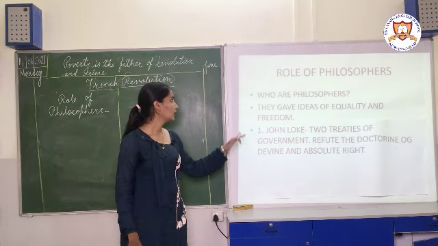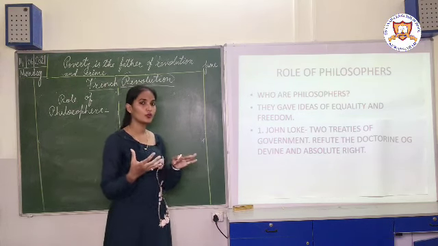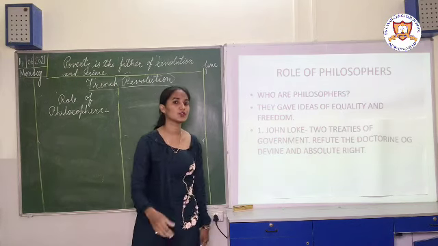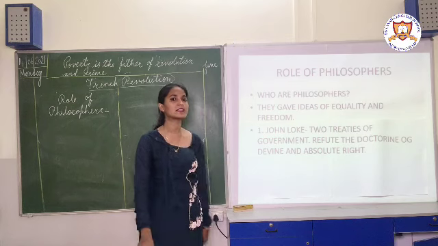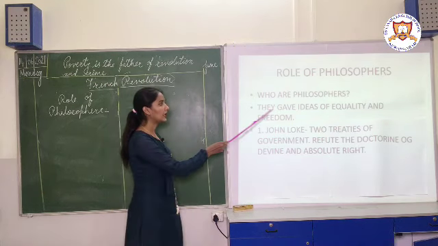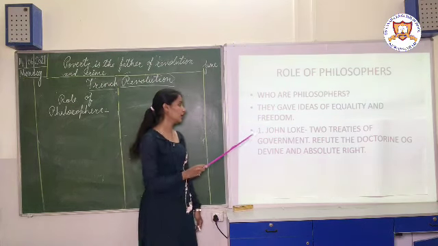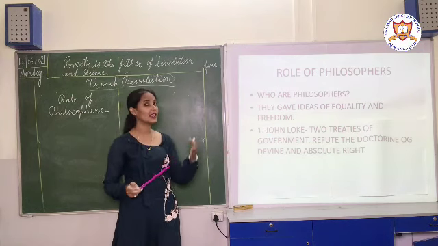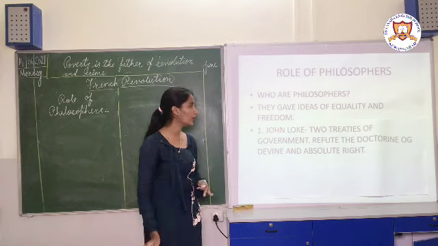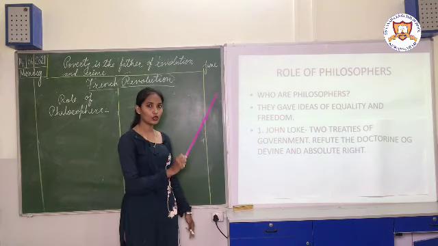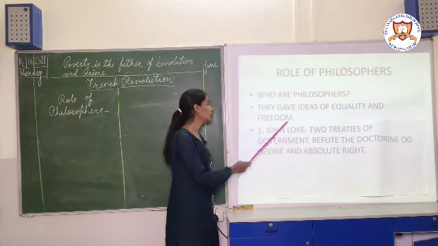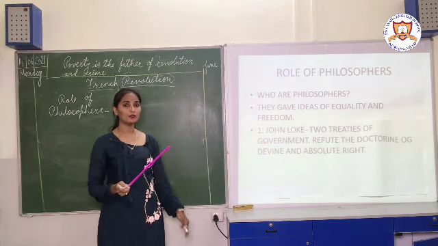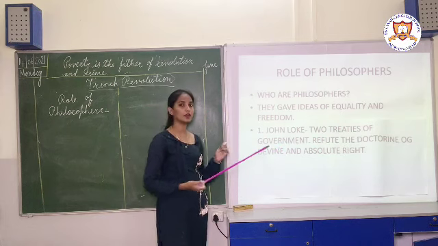So at that time, some philosophers were there from whom the growing middle class took inspiration. Who those philosophers were, we will study one by one. They gave the ideas of equality and freedom. First, John Locke, one of the philosophers from whom the middle class people took inspiration, wrote one book. What was the name of that book? The Two Treatises of Government. When the middle class people read that book, they got the inspiration.